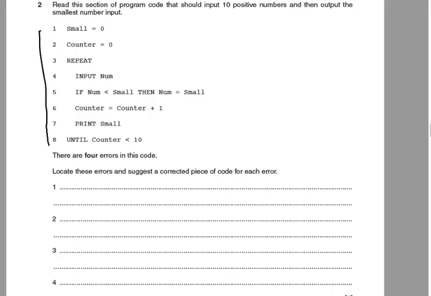So the first thing we've got is we're finding 10 positive numbers and we're outputting the smallest number. So we're basically finding the smallest number. And first of all, I can see that this here, line 1, small equals 0. Well, if we have small set to be equal to 0 when we run this, then 0 is always going to be the smallest number because we're finding positive numbers, so anything greater than 0. So we need to set that to be a high value, something like 9999.